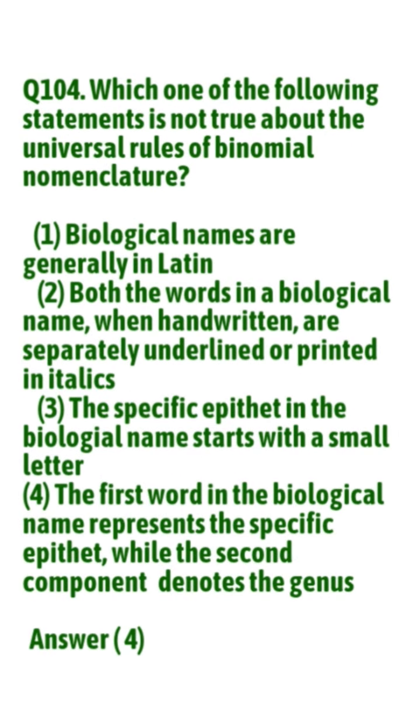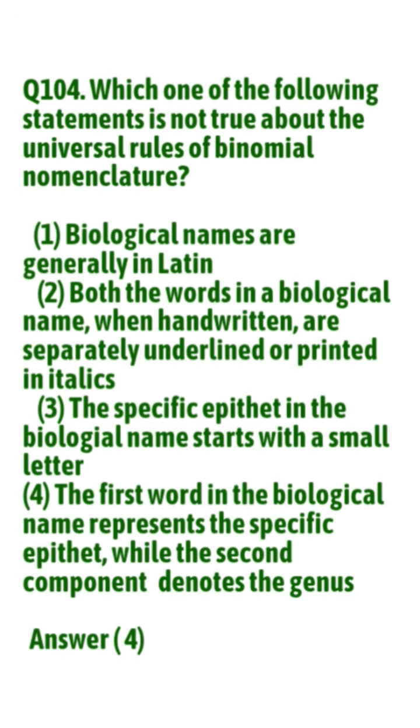Question number 104. Which of the following statements is not true about the universal rules of biological nomenclature? Biological names are generally written in Latin. Yes, correct. Both the words in a biological name, when handwritten, are separately underlined or printed in italics. Correct. The specific epithet in the biological name starts with a small letter.